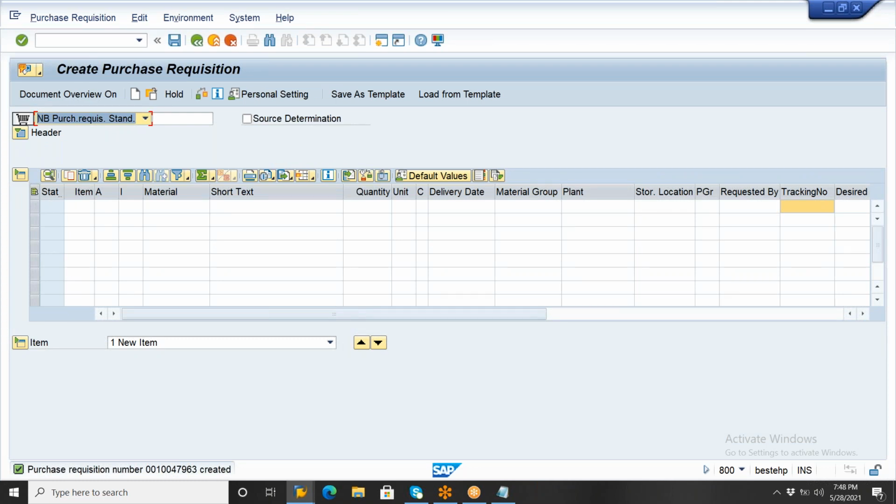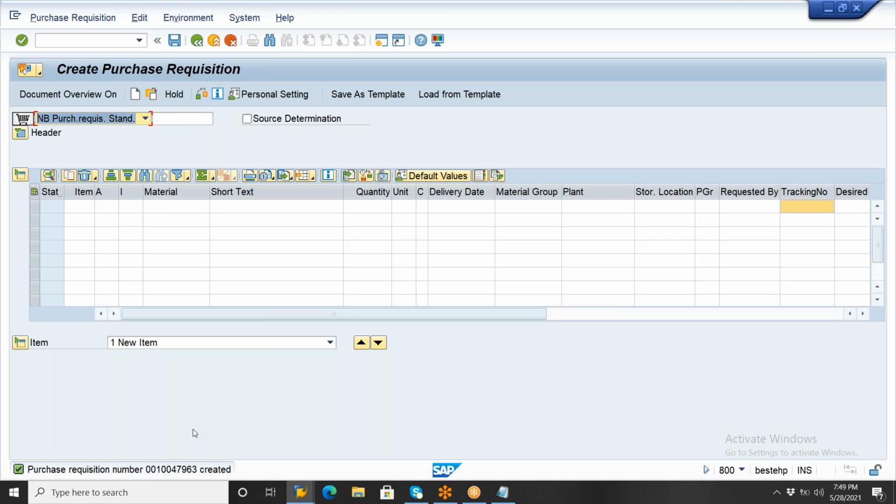In consignment procurement, we observed that the purchase info record is mandatory. Without a purchase info record, we are not able to perform consignment procurement. Already we discussed, because the price and the validity periods are picked from the purchase info record. But in this RTP procurement, the purchase info record is not mandatory. It is optional here. If required, you can create it. Otherwise, leave it. Same way for this RTP procurement also.